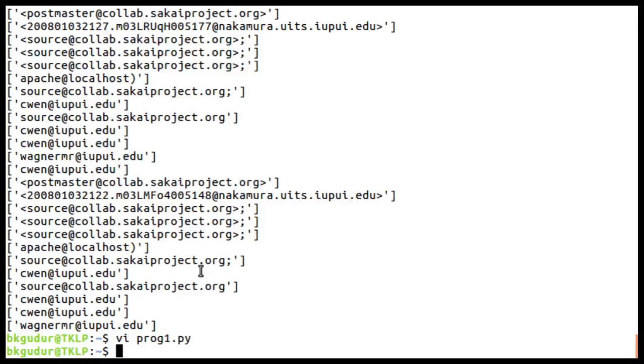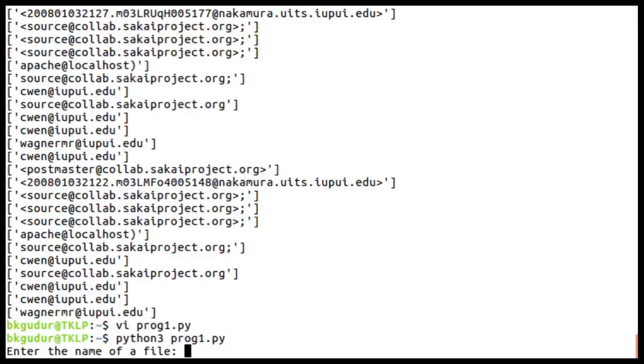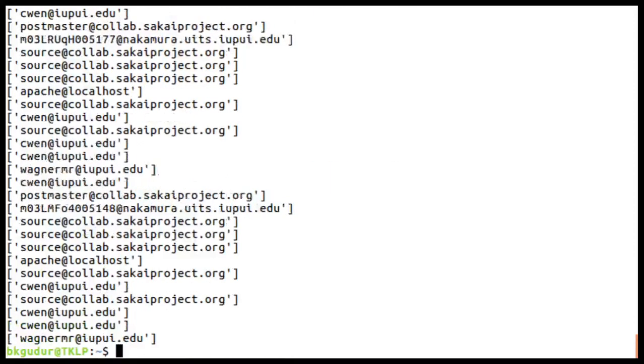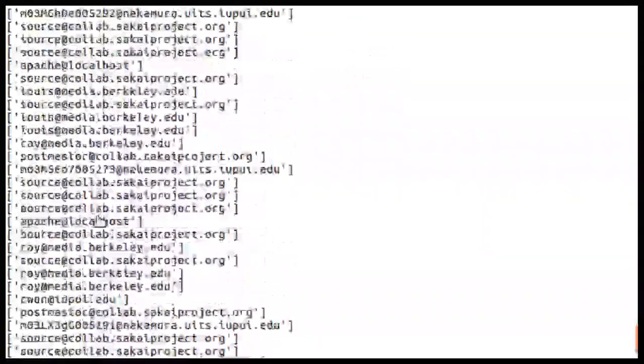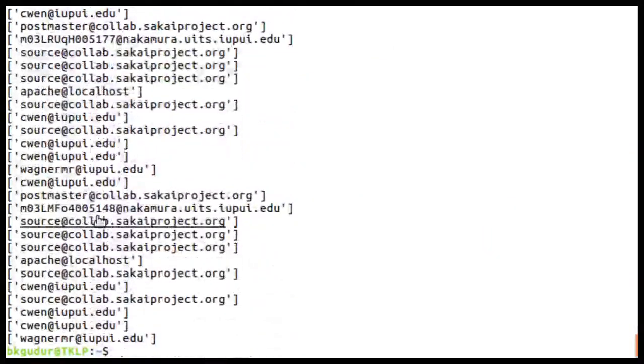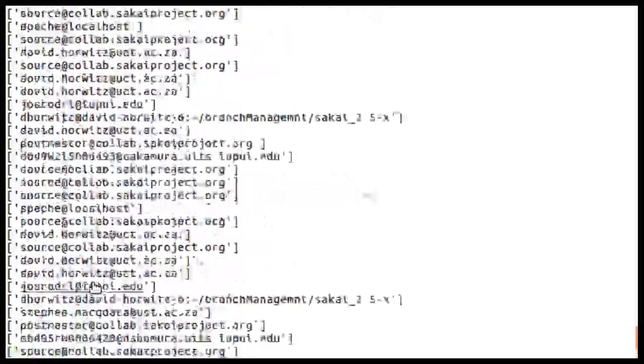But now if we execute our program with the same file name, mbox-short.txt, you can see there are no special characters other than characters and digits.